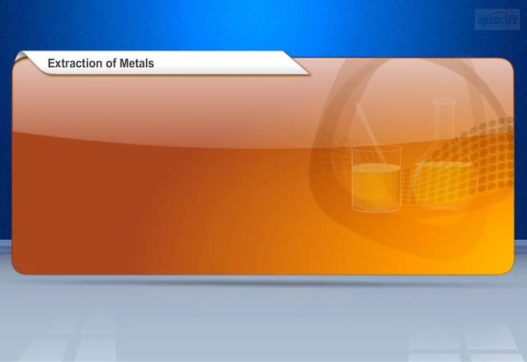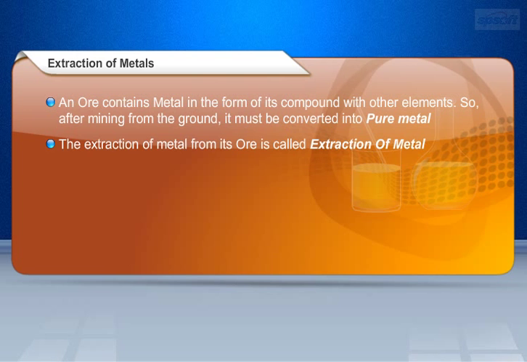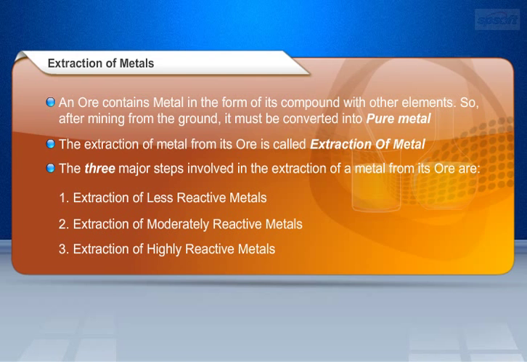Now, we are going to learn about extraction of metals. An ore contains metal in the form of its compound with other elements. So, after mining from the ground, it must be converted into pure metal. The extraction of metal from its ore is called extraction of metal. The three major steps involved in the extraction of a metal from its ore are: extraction of less reactive metals, extraction of moderately reactive metals, and extraction of highly reactive metals.